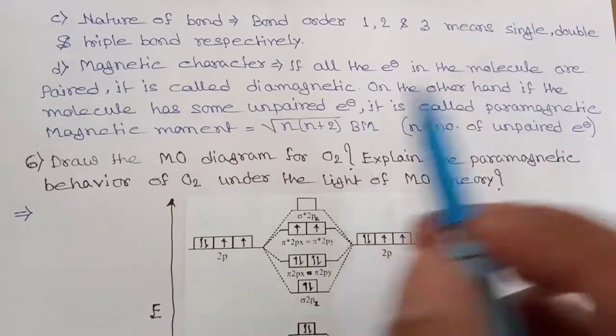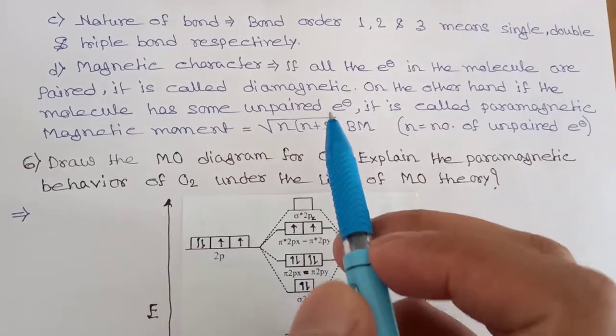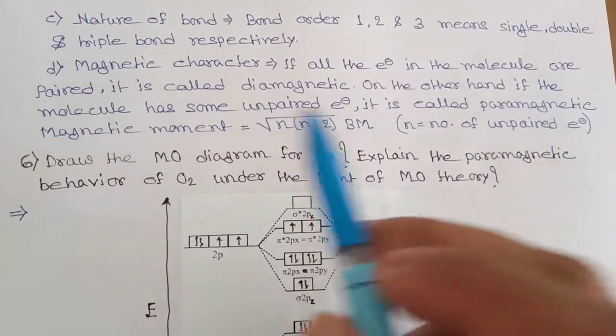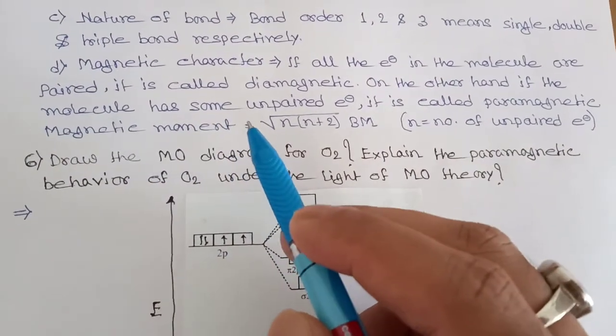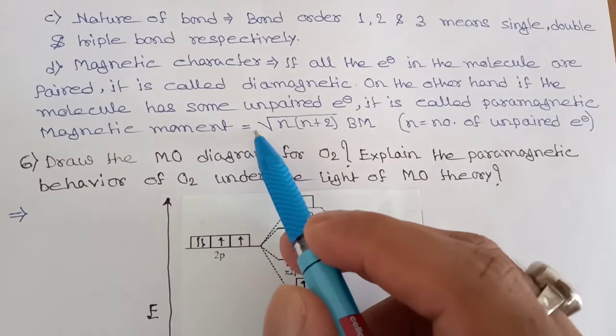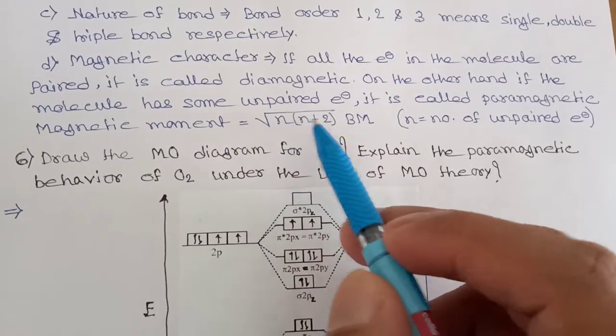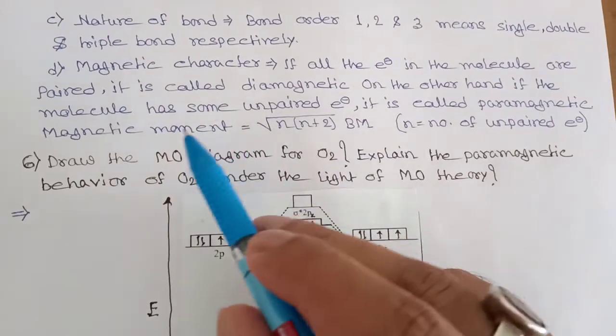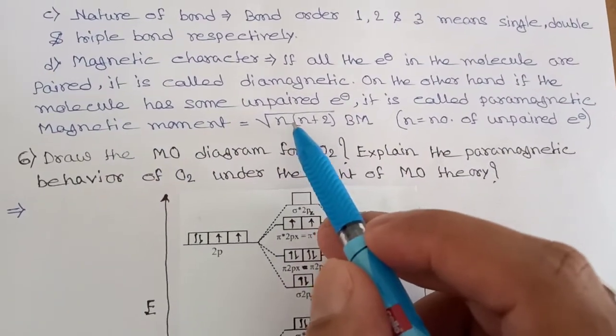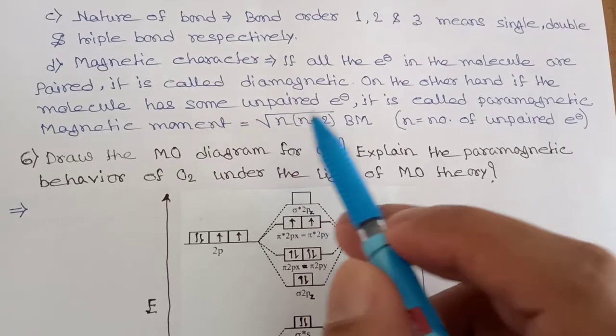On the other hand, if the molecule has some unpaired electrons, it is called a paramagnetic molecule. And we can also calculate magnetic moment. Magnetic moment is equal to root over n into n plus 2 BM. BM means Bohr magneton. This is the unit of magnetic moment. And what is n here? n is the number of unpaired electrons.